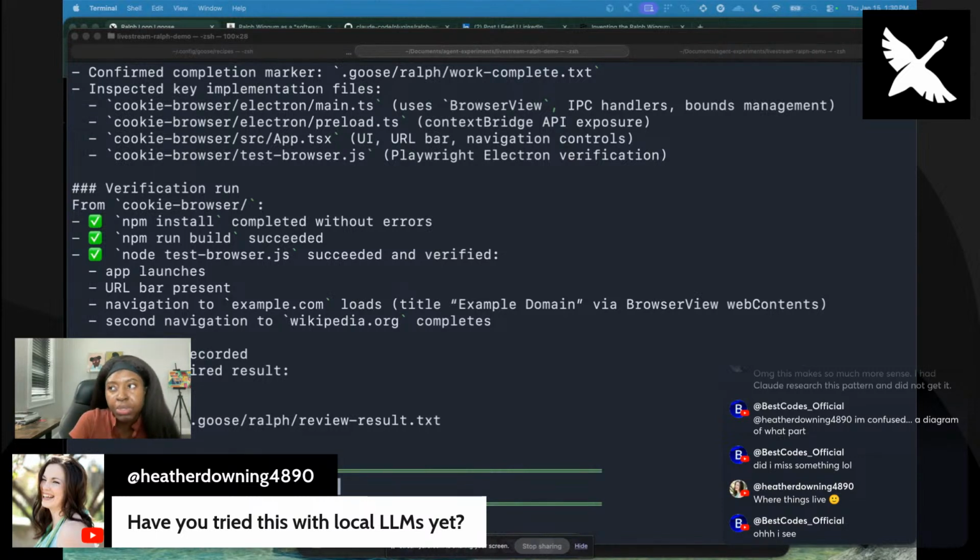No, but Best Codes did, and Goose just doesn't perform super well with local LLMs. Goose is heavy on the tool calling, and local LLMs are not that great with tool calling, we've seen. So I'm thinking maybe if you have the reviewer as the local LLM, that might be better, because all it has to do is read the file and say, this looks good or it doesn't look good.